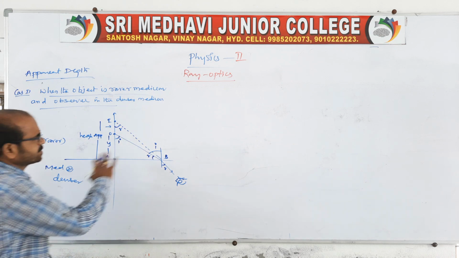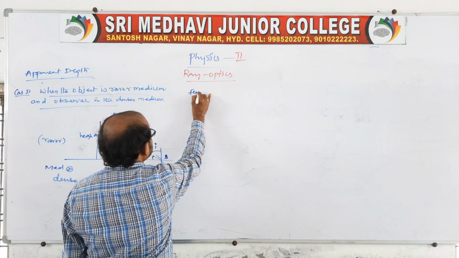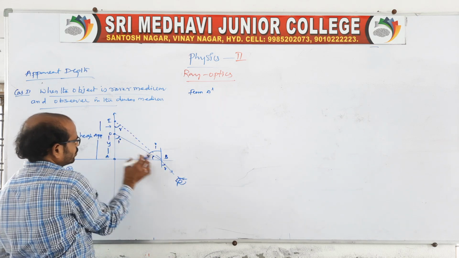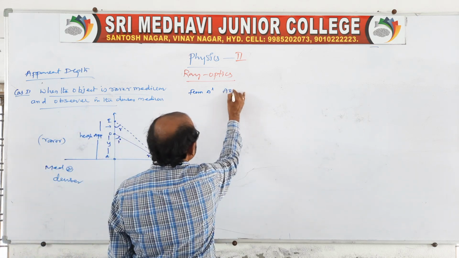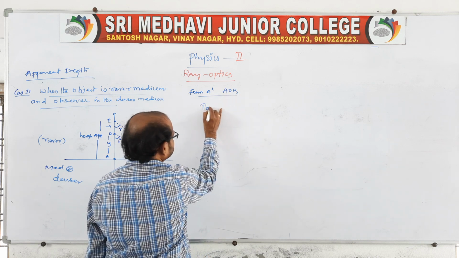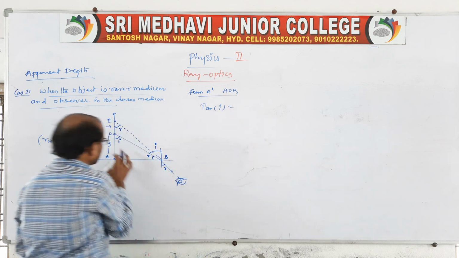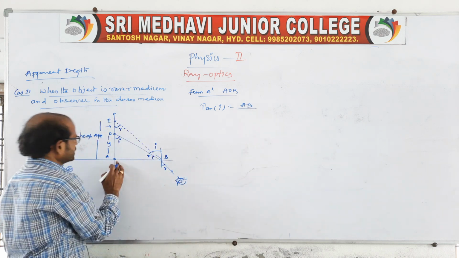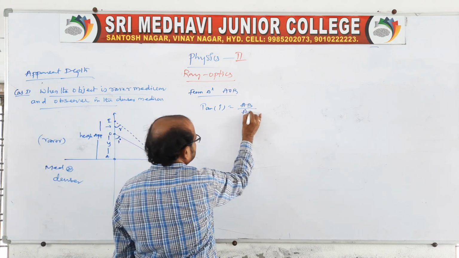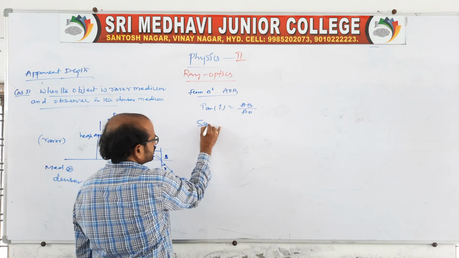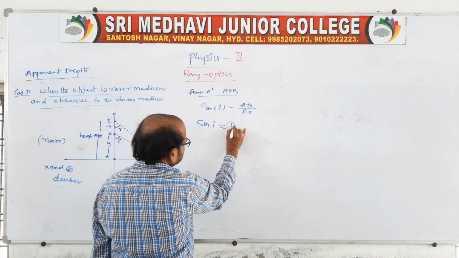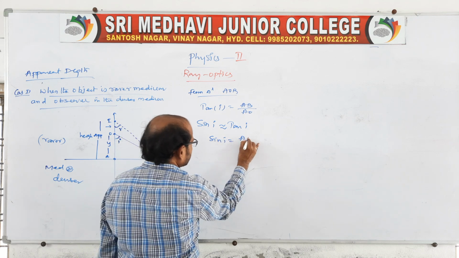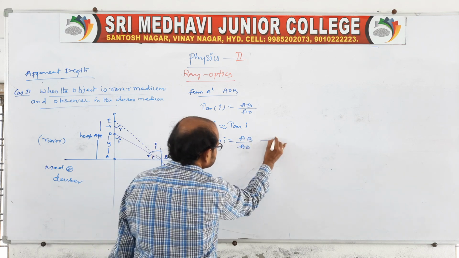So use the same two triangles again. From triangle AOB, take tan I, which is equal to opposite by adjacent, AB by AO. Actually the angles are very small, so sin I is almost equal to tan I. So sin I is equal to AB by AO, equation 1.